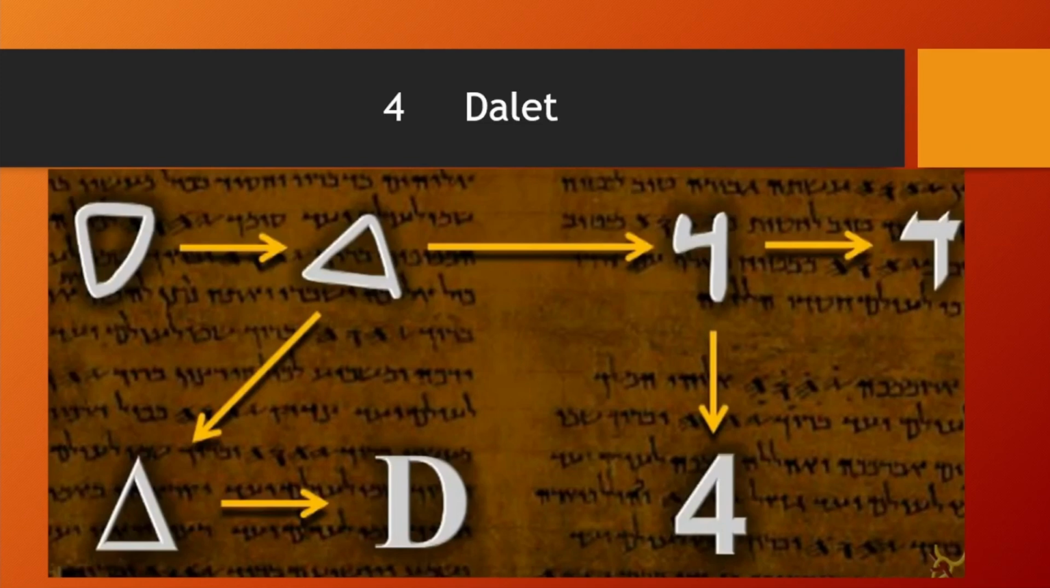In the Greek, it went to the triangle, which talks about Dalet. And eventually, in the Greek alphabet, it became the D. In the Romans, it became 4. And this here is the modern version of Dalet.